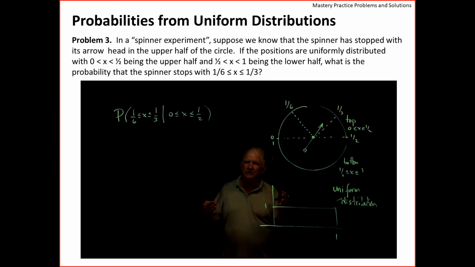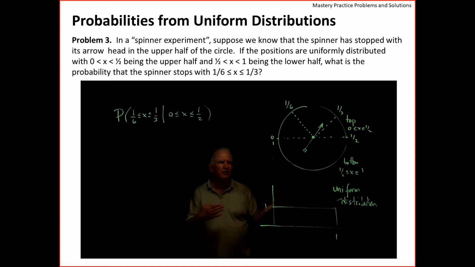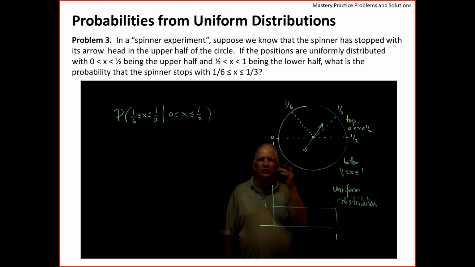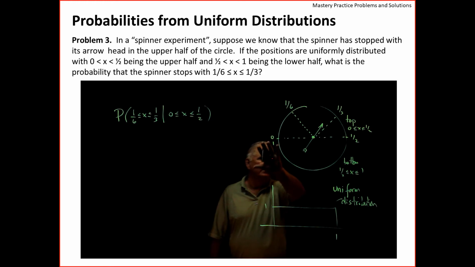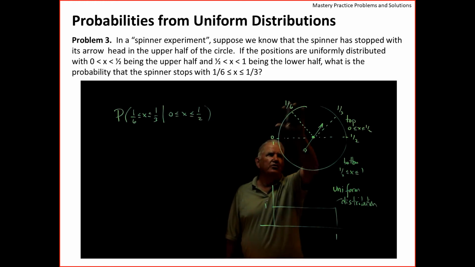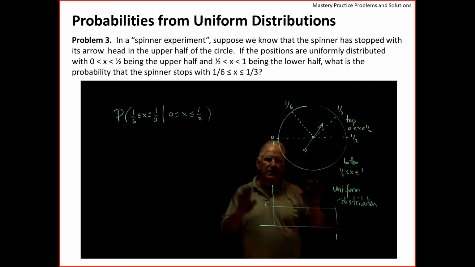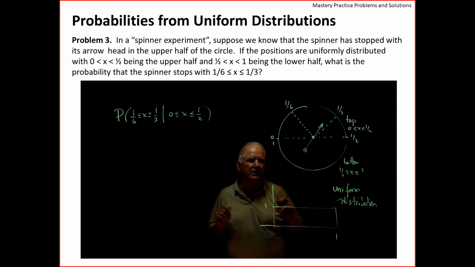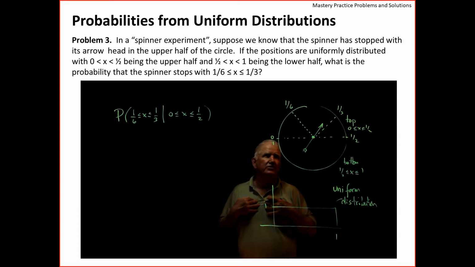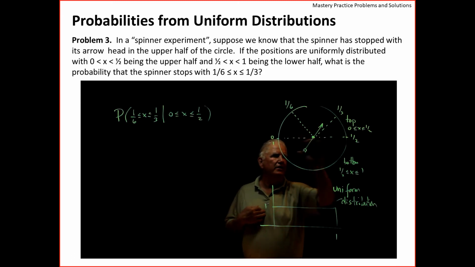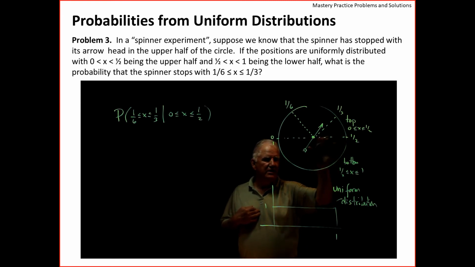If you remember these conditional probabilities, you can do them one of two ways. You can do them very directly. Given that you're in the upper half, ignore the bottom half. It's gone. You've just reduced the sample space. And now ask yourself, what's the probability that the spinner falls in this area given that it's in this area?